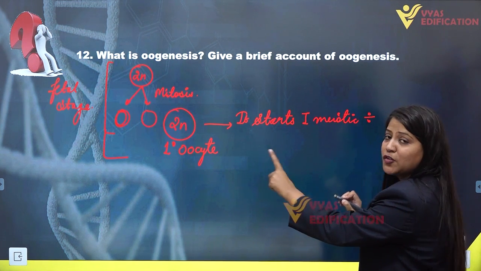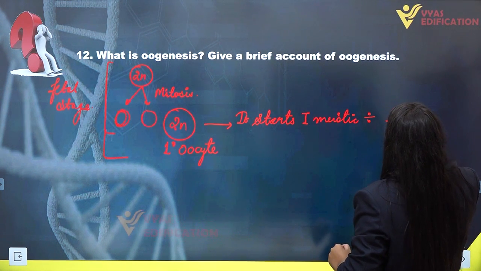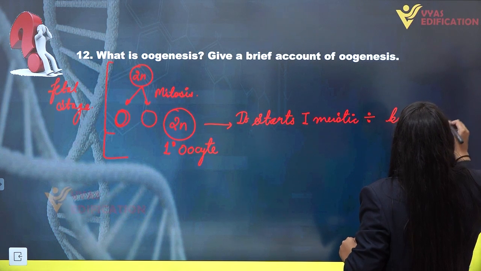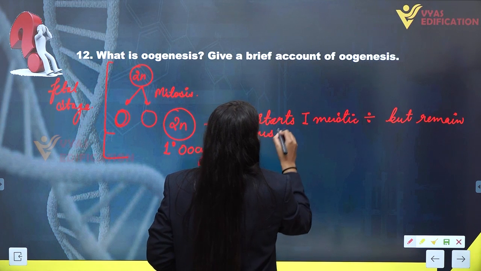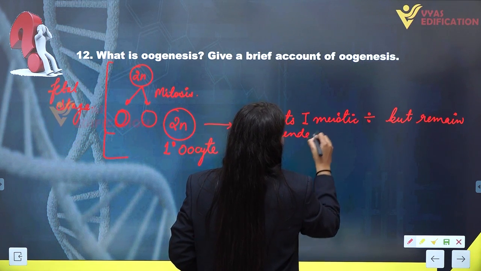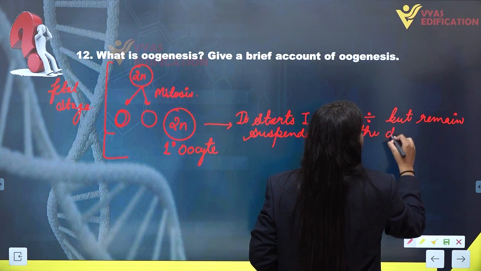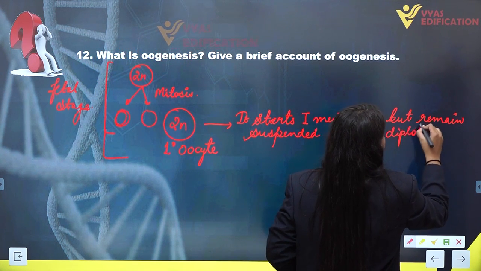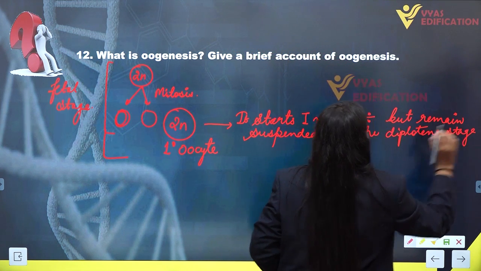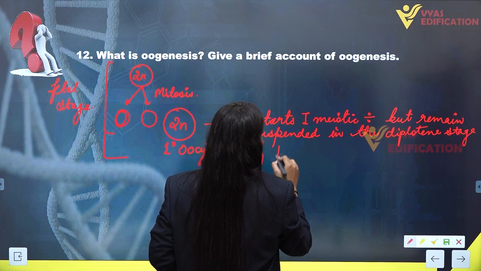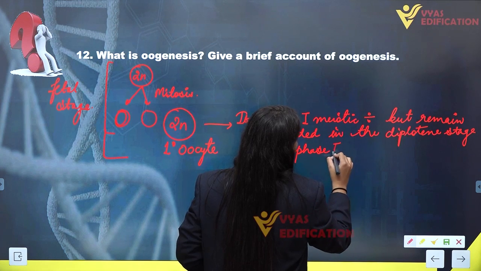It will start the first meiotic division in the fetal stage only, but remain suspended in the diplotene stage of prophase 1.